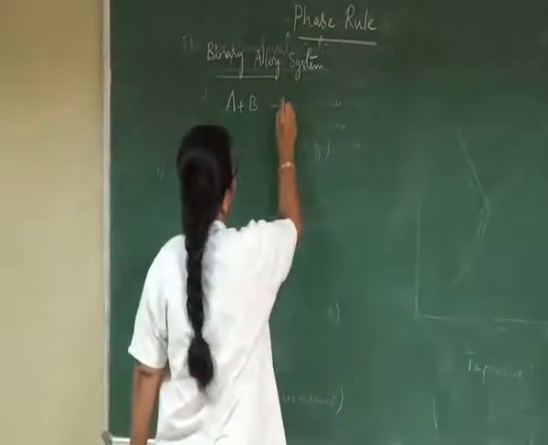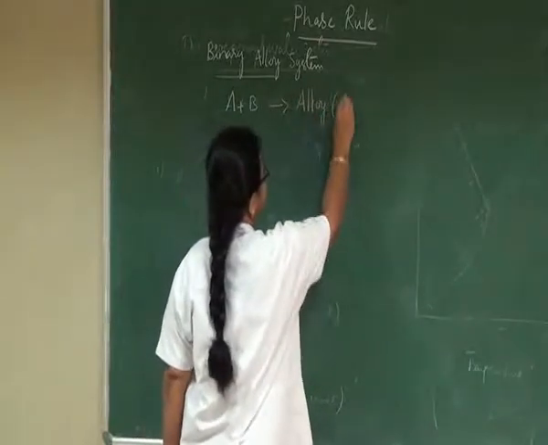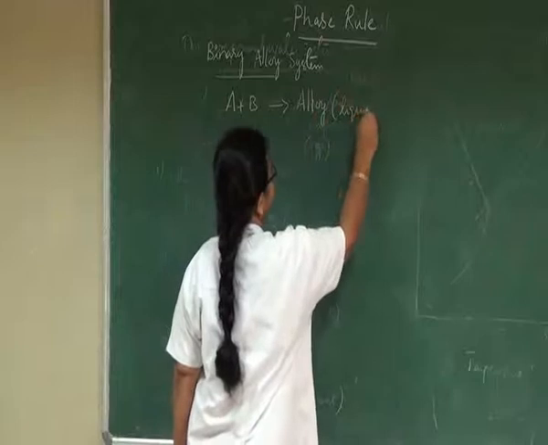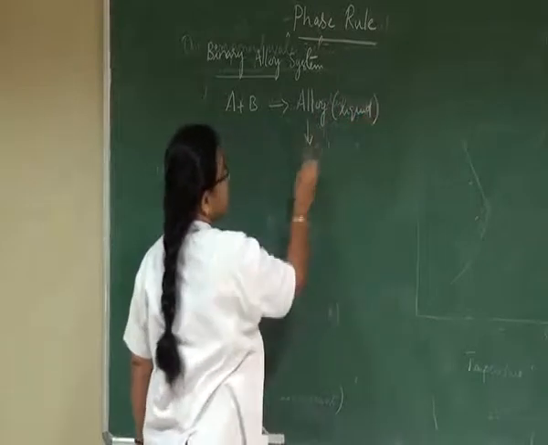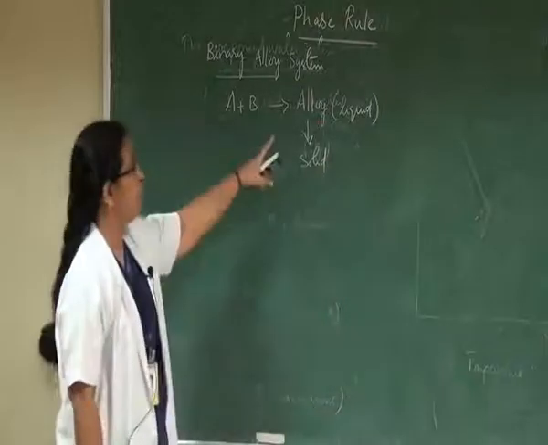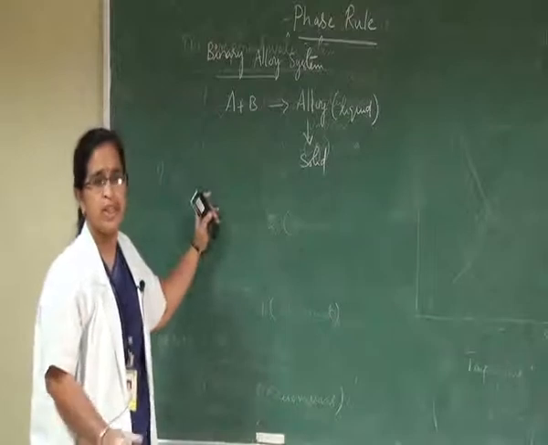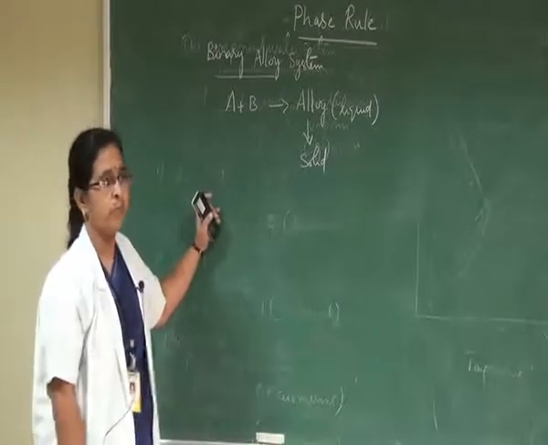That means alloy formed in one state, that is liquid state, can be converted into the solid state on crystallization or on cooling.